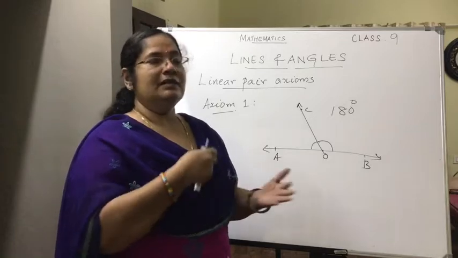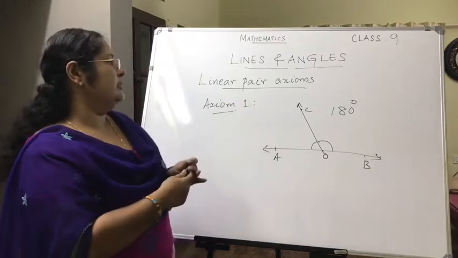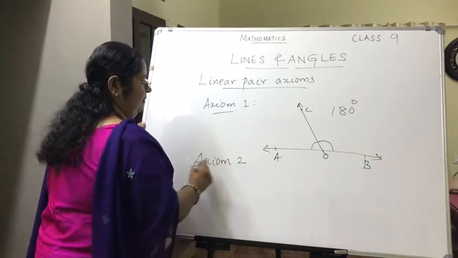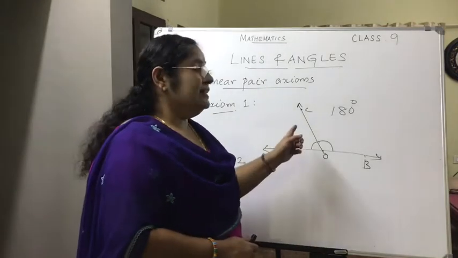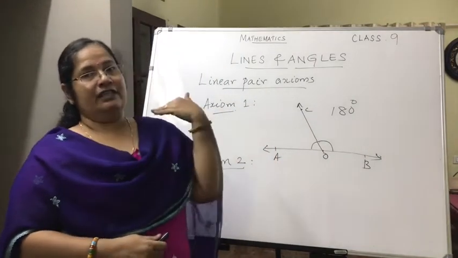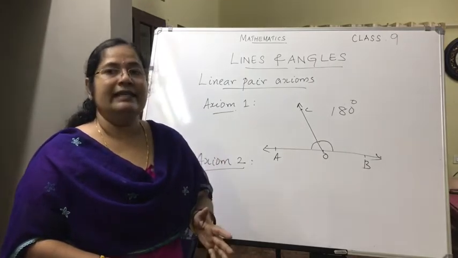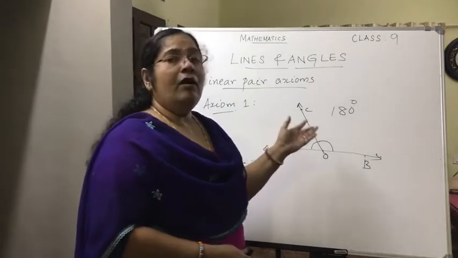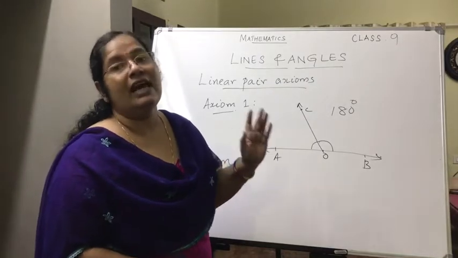Now the converse of this means from the last we are going to the first. Converse is what is known as axiom 2. So axiom 2 says that if the sum of two adjacent angles is 180, we are going in reverse, if the sum of two adjacent angles is 180 degrees, then the uncommon arms of the angles form a straight line.